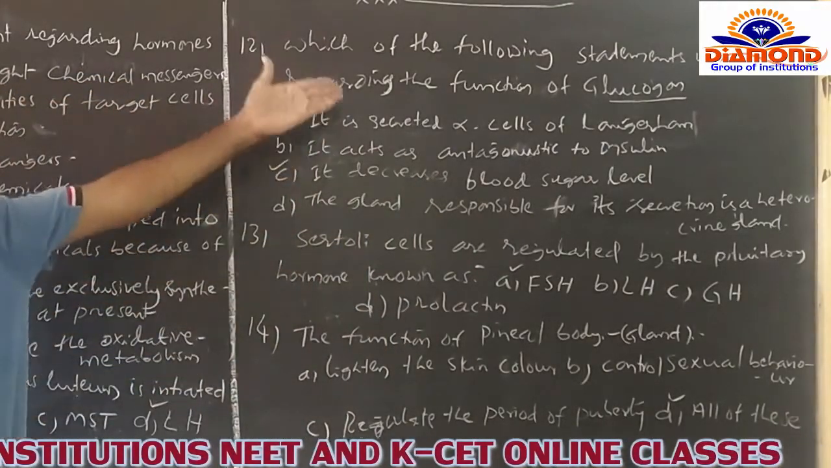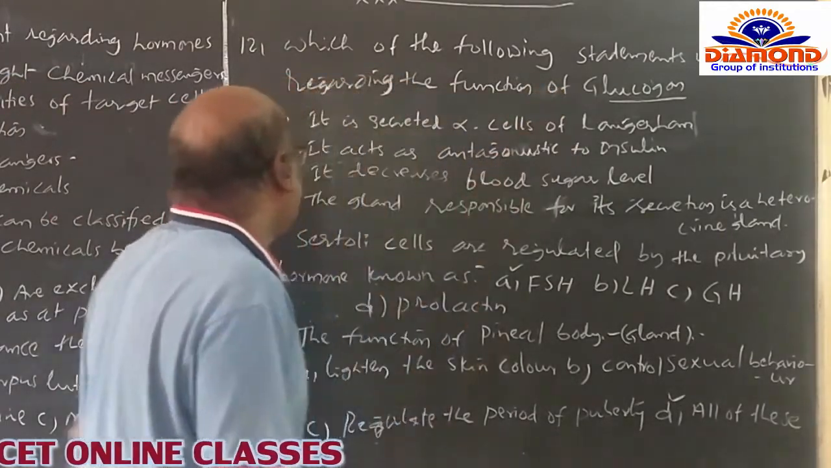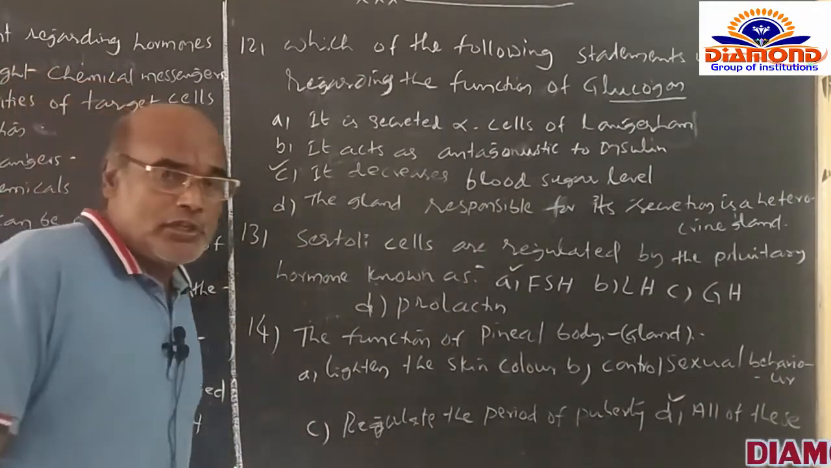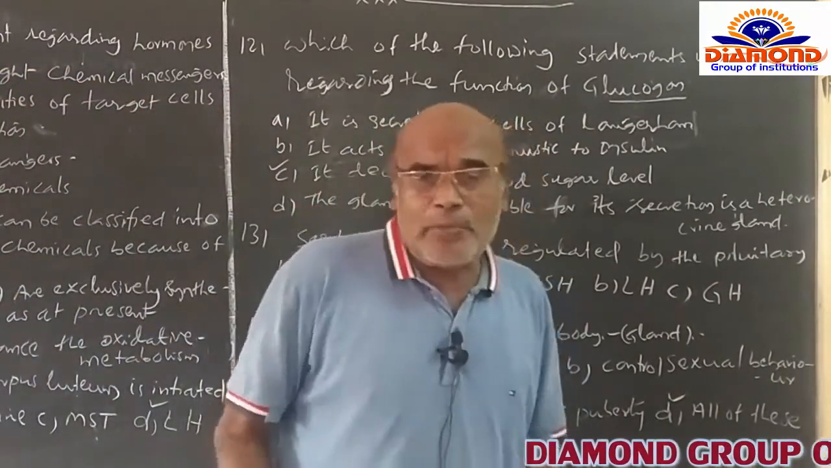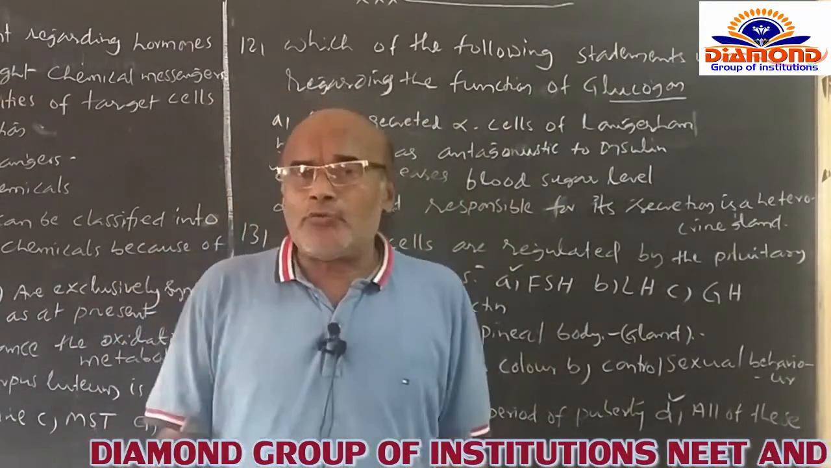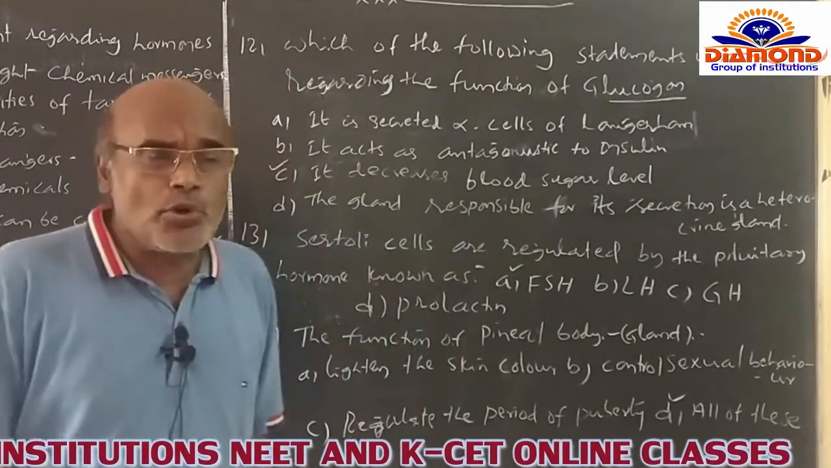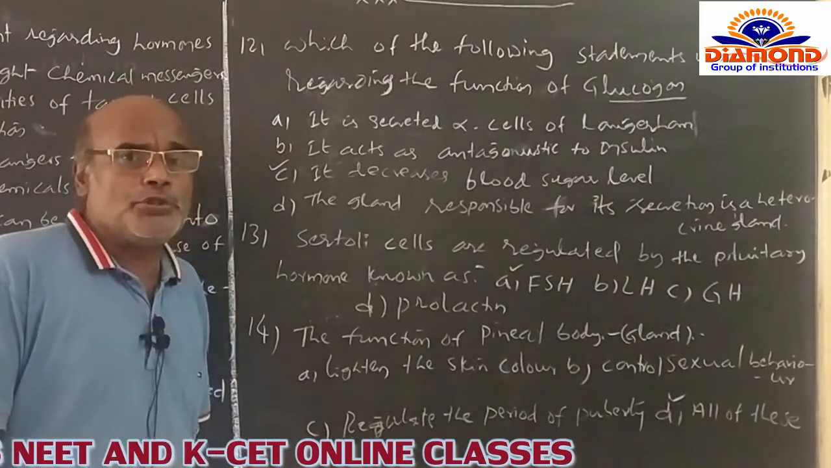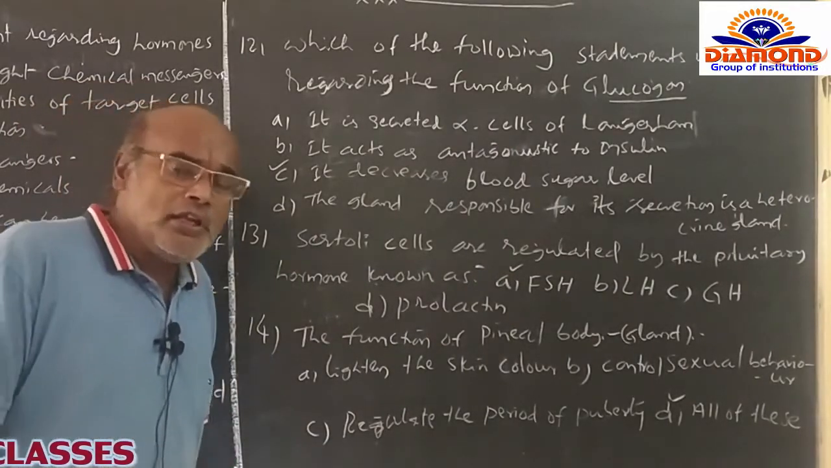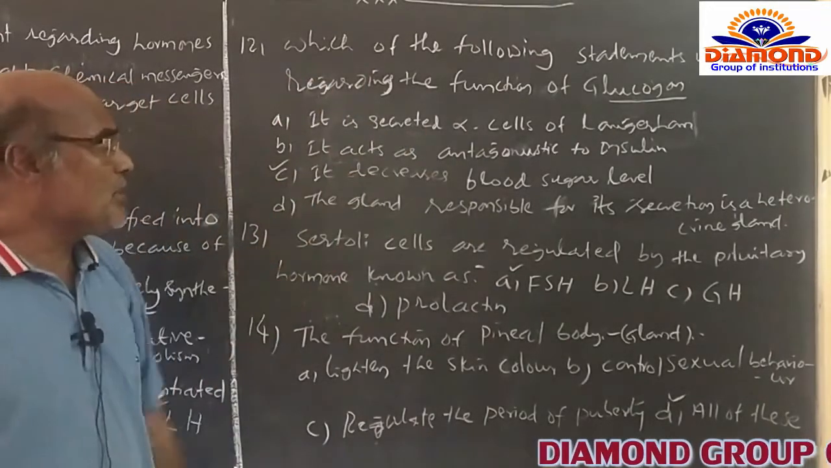Here the glucagon is naturally secreted by the alpha cells of the Langerhans. And B option is that it acts as an antagonist to insulin, naturally. Because this is the best example of antagonistic hormones. Insulin always converts the glucose of the blood into glycogen, whereas glucagon always converts glycogen into glucose. That's why insulin and glucagon are functionally described as antagonistic hormones. So B option is also correct.